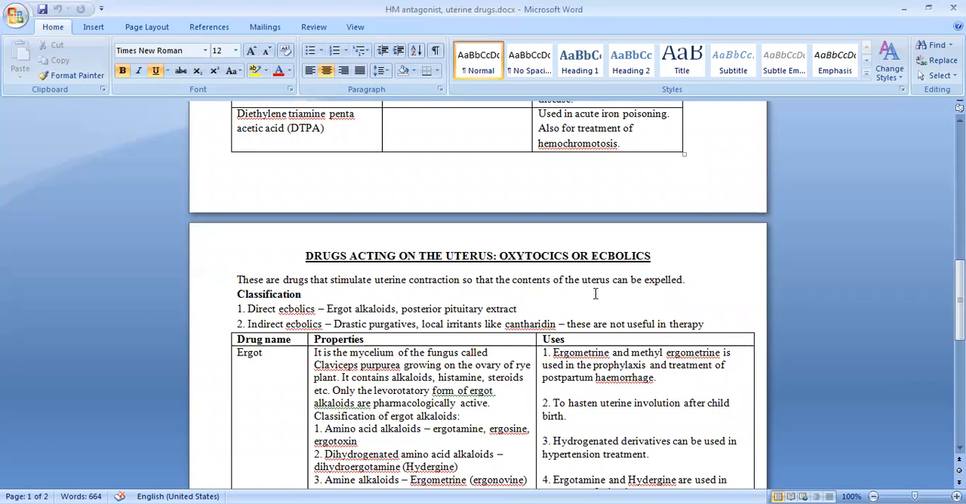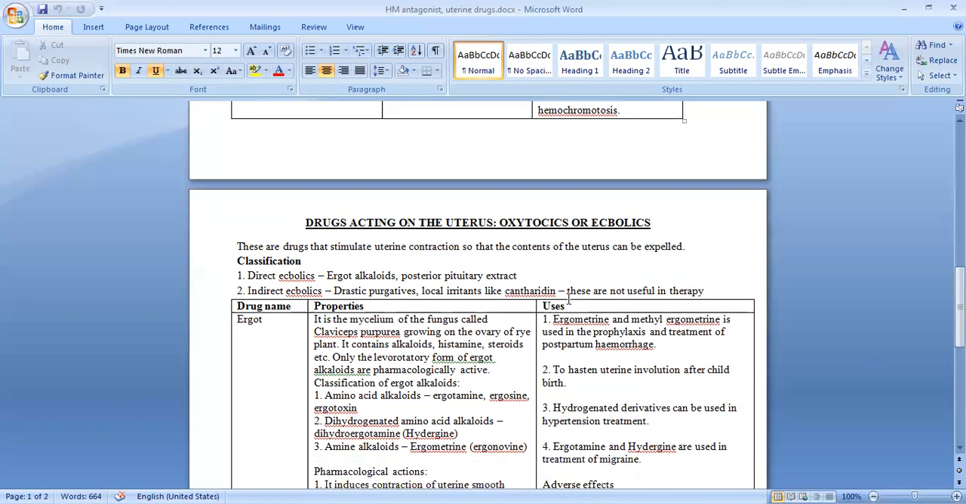So we know that there is a hormone called oxytocin, and the function of that oxytocin hormone is to stimulate contraction of the uterus. So any drug which has an action similar to that of oxytocin is called an oxytocic, or it may also be called an ecbolic. So these are the drugs which stimulate uterine contraction so that the contents of the uterus, whatever is there inside the uterus, can be expelled out.